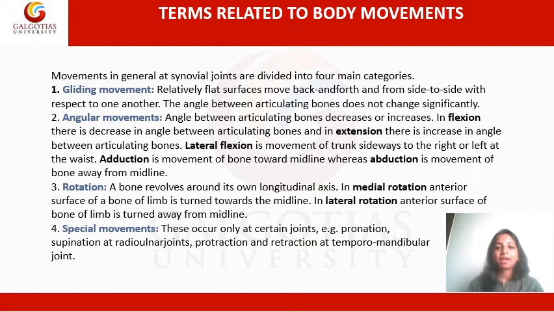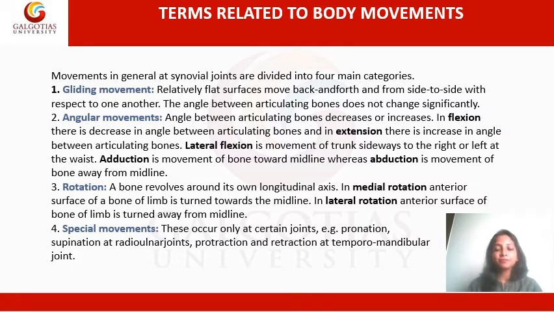So when you have flat surfaces, for example, the bones in the vertebral column. The bones in the vertebral column are flat. Each vertebra is a flat structure, and between each vertebra there is a structure called an intervertebral disc. Now this intervertebral disc will allow the forward and the backward movements of the corresponding vertebra.